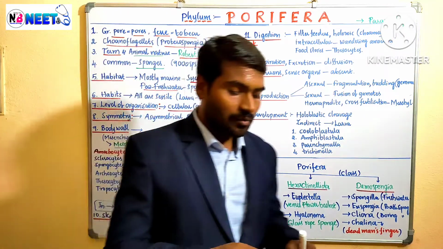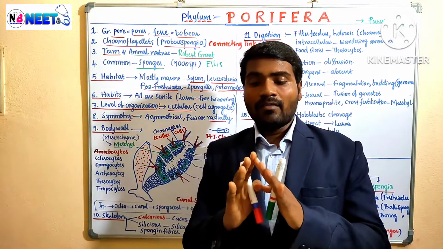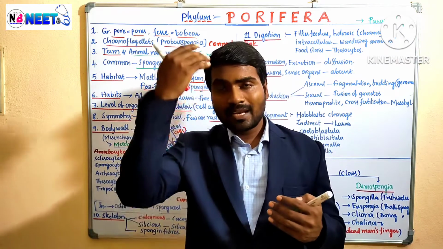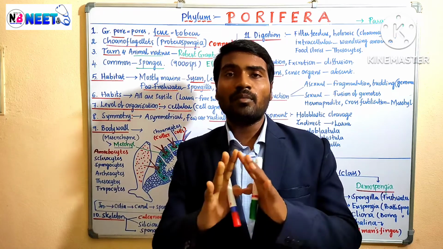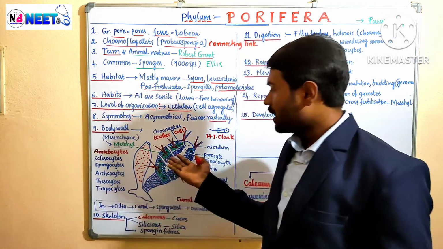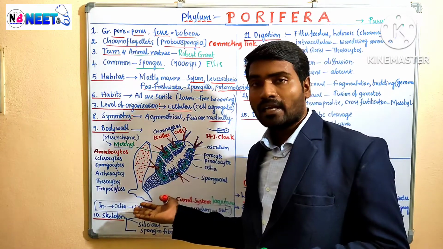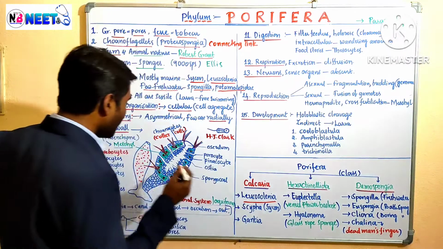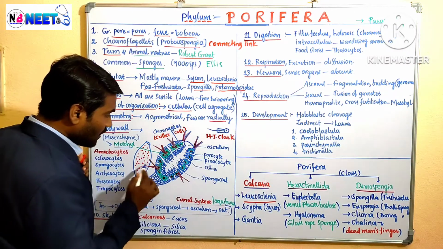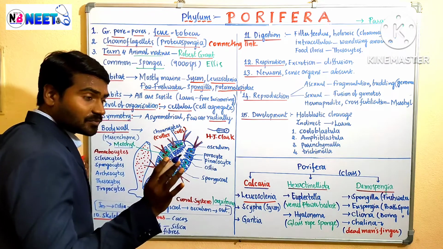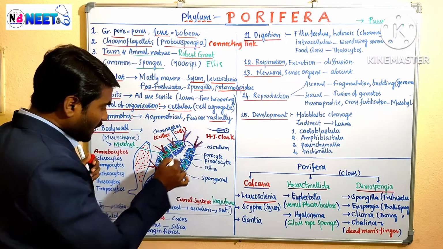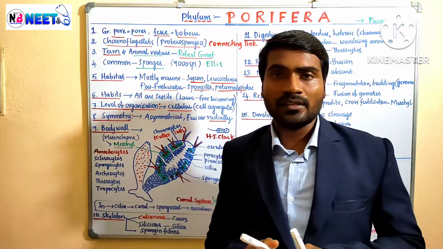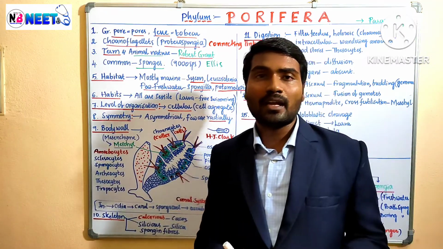Symmetry is nothing but having equal mirror halves or equal halves. If any principal axis passes through the organism, it can be divided into two equal halves. So we cannot divide these organisms. We cannot get two organisms. It doesn't mean that here you can draw a principal axis and divide into two poriferans. Not like that. If you pass any principal axis, we cannot get two equal halves in the poriferans. That is why it is called asymmetrical.